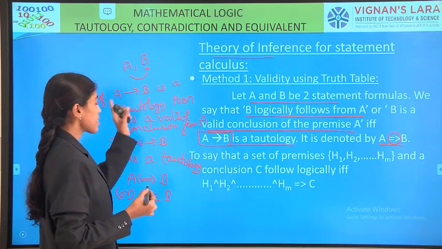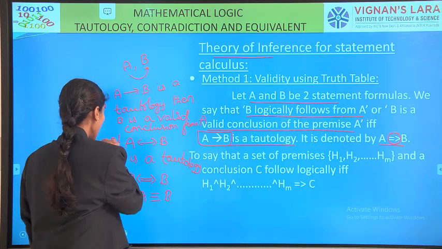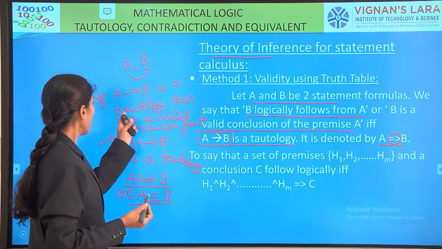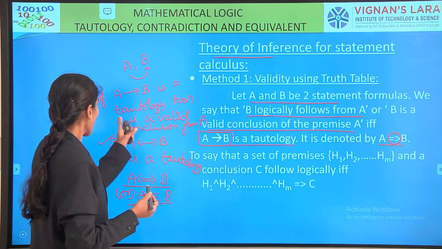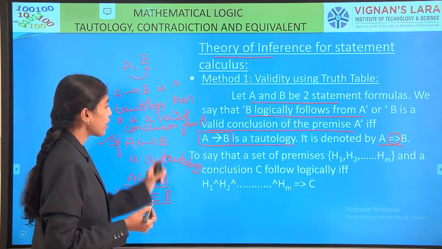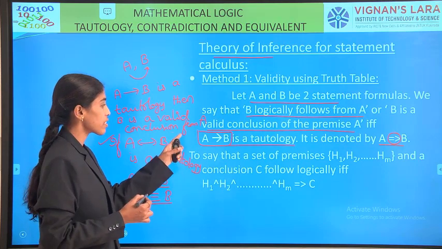That means B is derived from A. Already we discussed logically equivalent. Now we are seeing this: if A conditional B is a tautology, then B is a valid conclusion from the premise A.